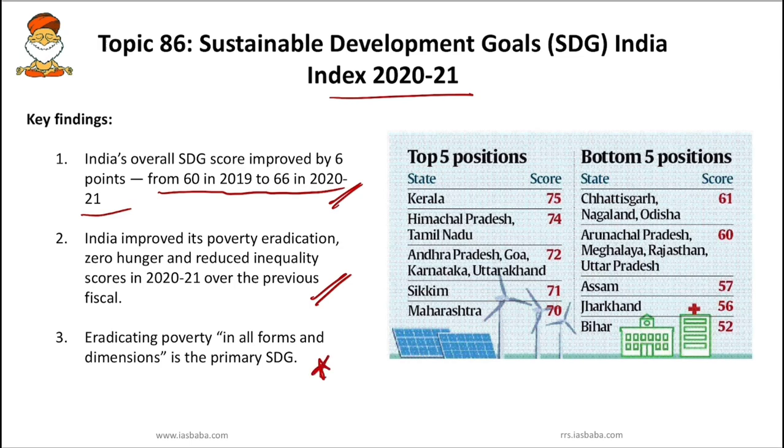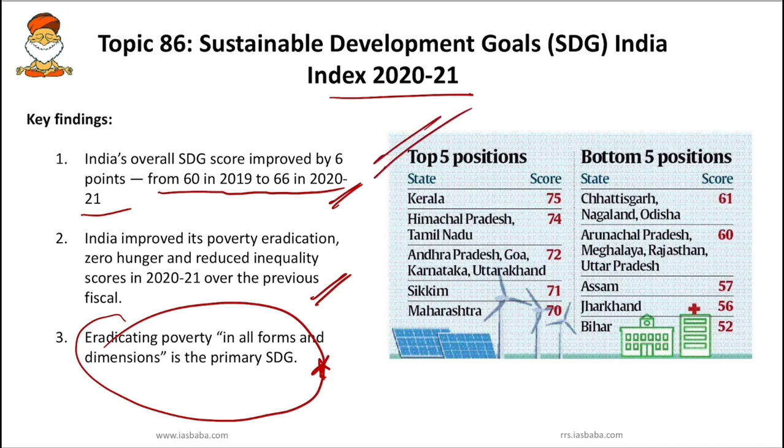And next, you have to know that eradicating poverty in all forms and dimensions is the primary SDG, that is, Sustainable Development Goal. Since we are dealing with the poverty chapter, this particular point is important. Next we will see the positions of states and UTs according to this SDG India Index, how they are performing. So first is Kerala.